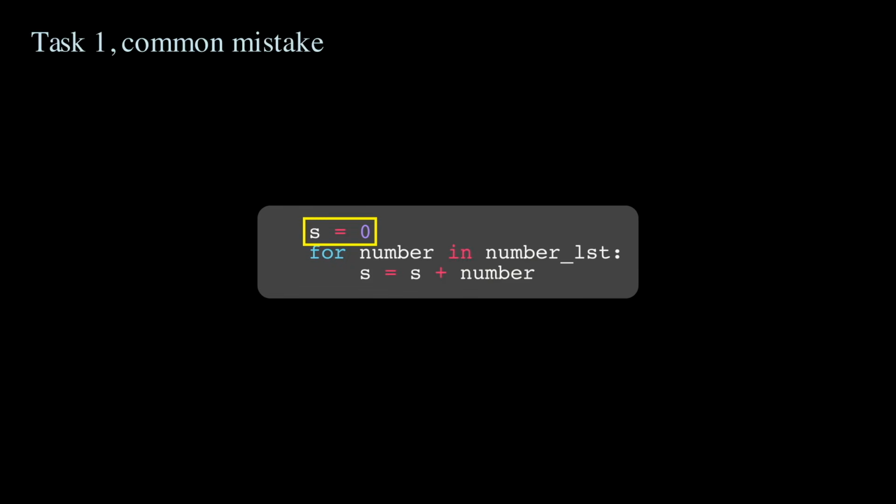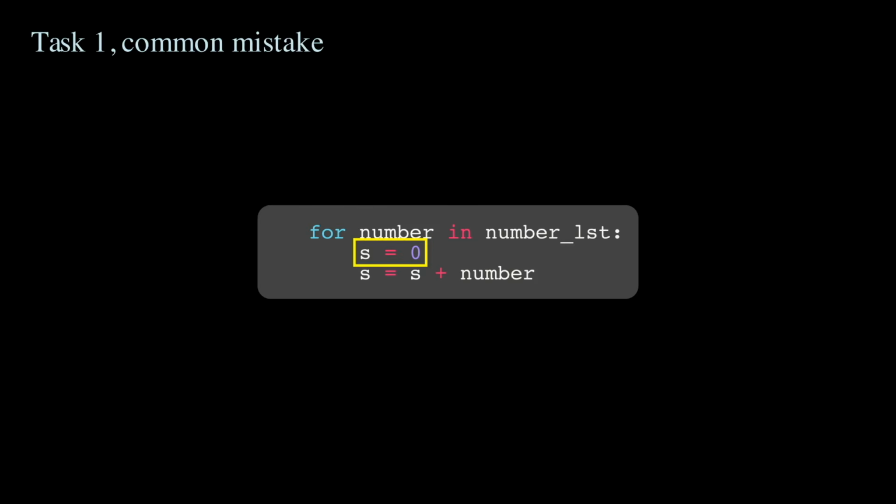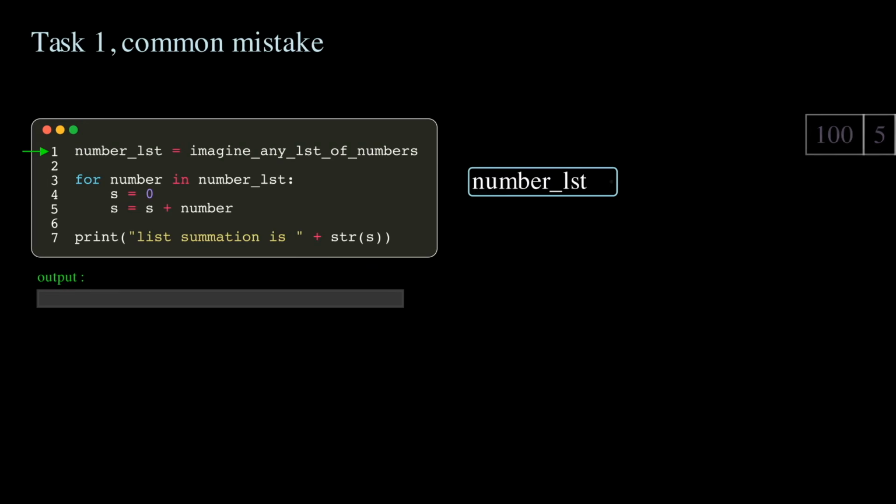The variable s is a critical data we want to update in the midst of for loop. A very common mistake, which I definitely made often, is that we put the variable s inside the for loop rather than the outside. Let's see why this is a big problem.